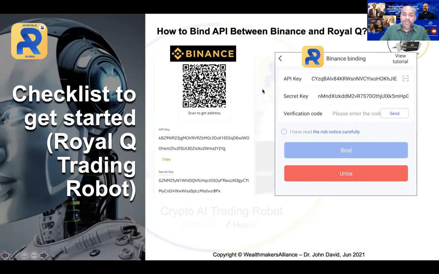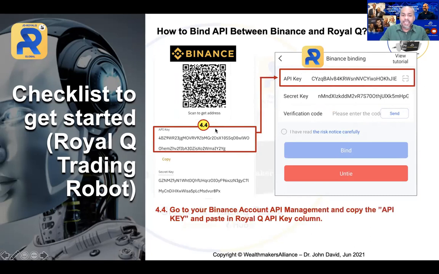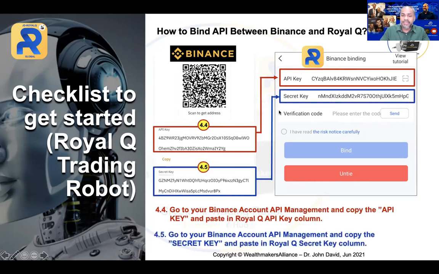What we need to do is copy the API key from Binance and paste it in your RoyalQ, and then copy the secret key from Binance and paste it in your RoyalQ. That's all. Now, let me show you where to get this. Where do you get the API secret key in Binance? Let me show you that.